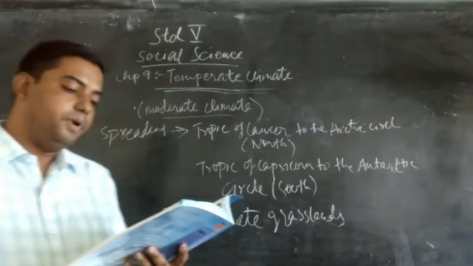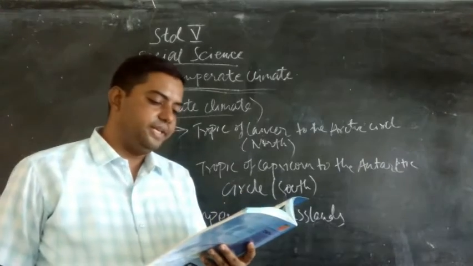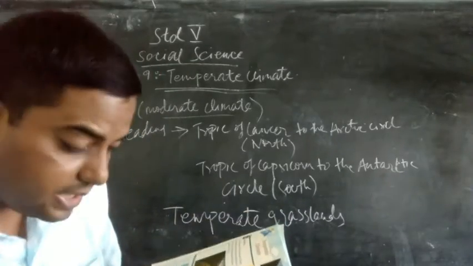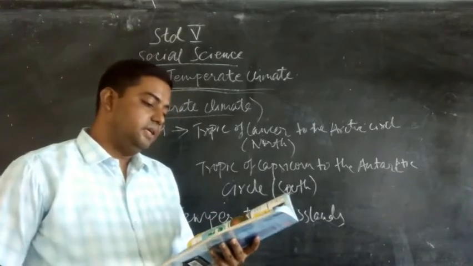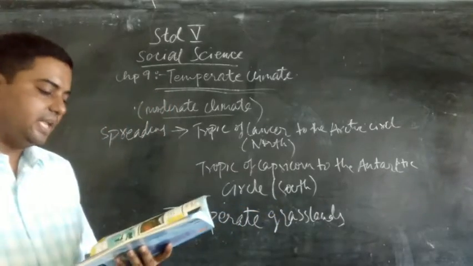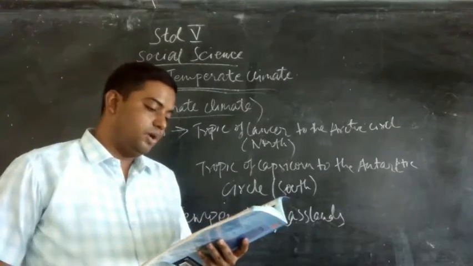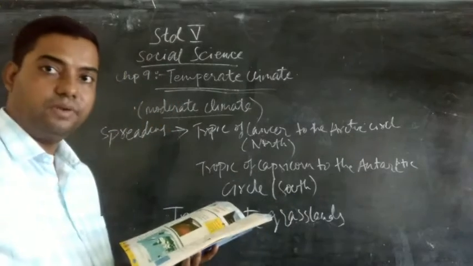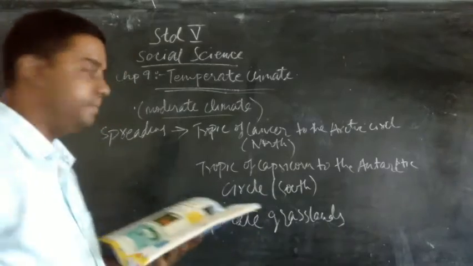Some areas of the temperate region in the northern hemisphere experience a continental type of climate. This type of climate is characterized by cold winters and hot, humid summers. This type of climate prevails when the land is away from any water body. Grasslands are widespread in these areas. So this is one of the important features of the temperate climate. Let's study it.